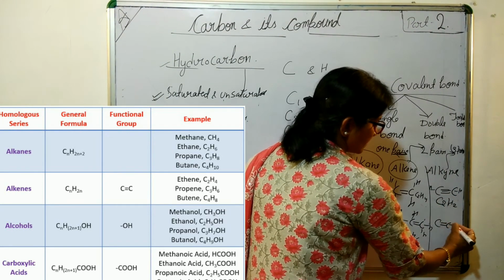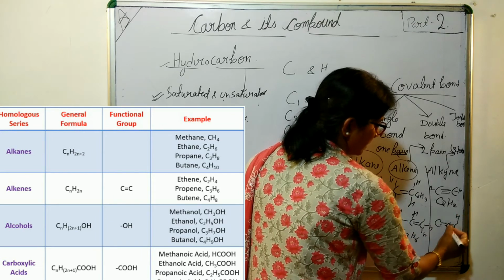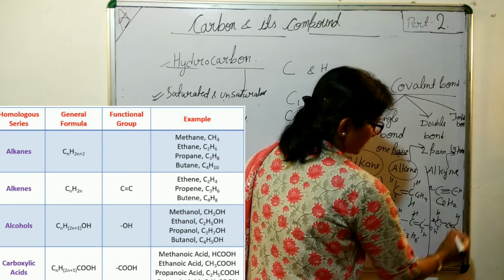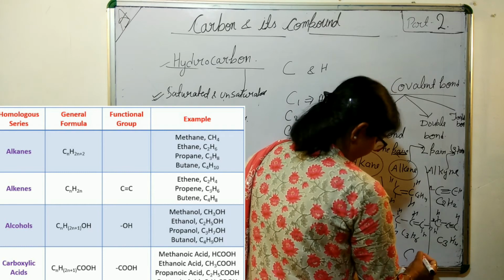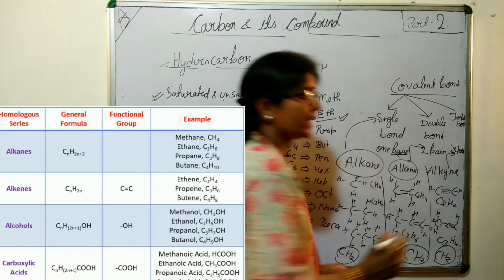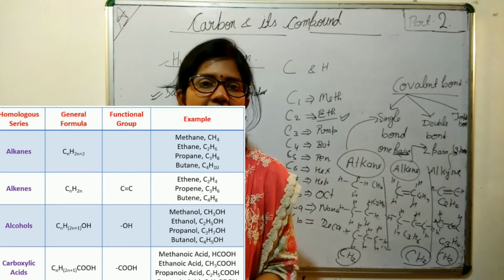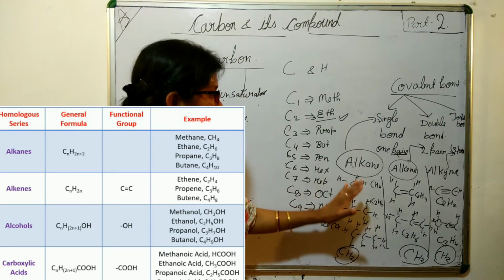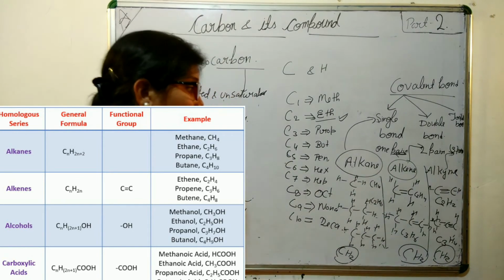If it is 3 carbon, then C3H4. Again the difference is CH2. So in the homologous series, the next compound will differ by only CH2 from the previous compound.